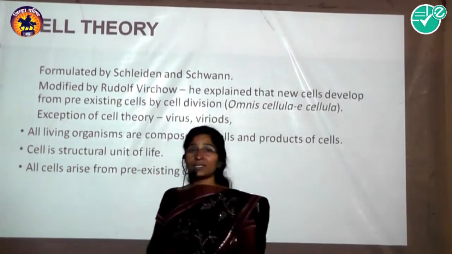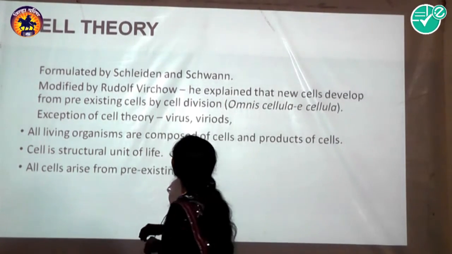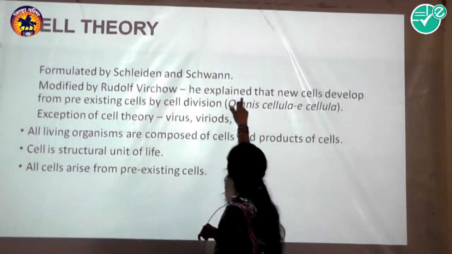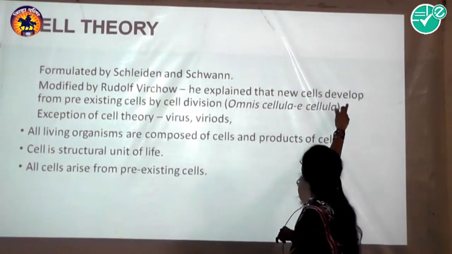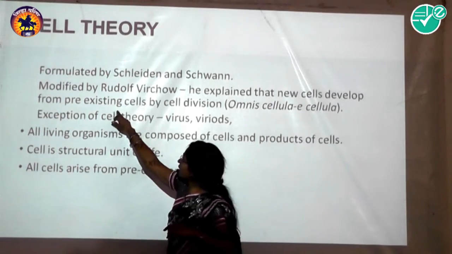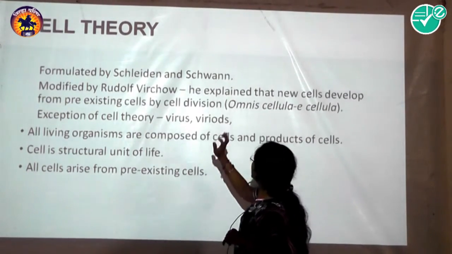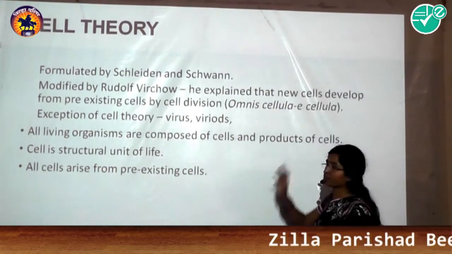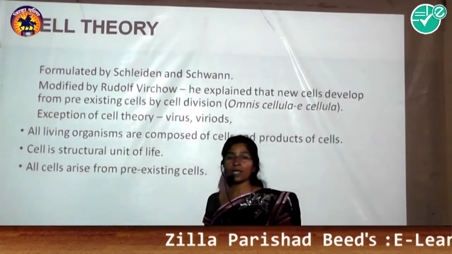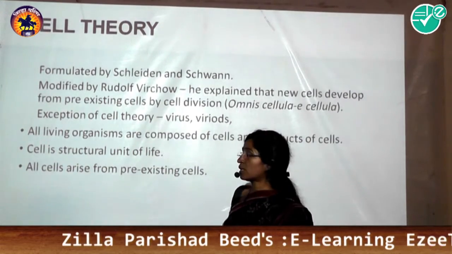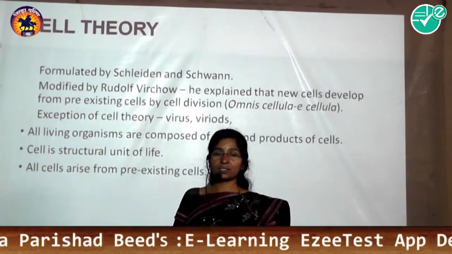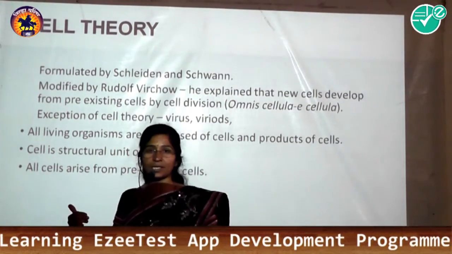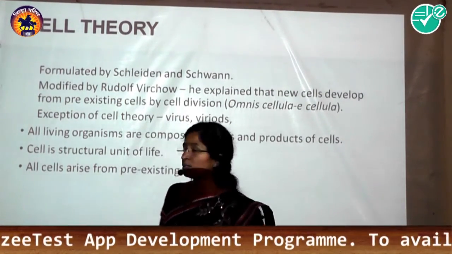So the next scientist, Rudolf Virchow, explained that new cells develop from pre-existing cells by cell division, meaning omnis cellula e cellula. It means a new cell is formed from a pre-existing cell by cell division.